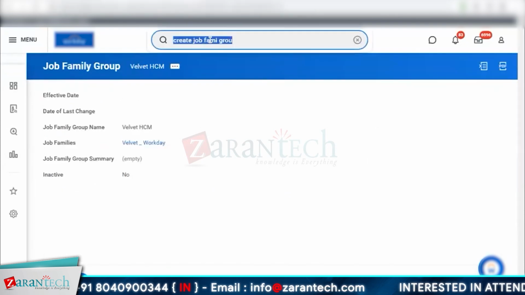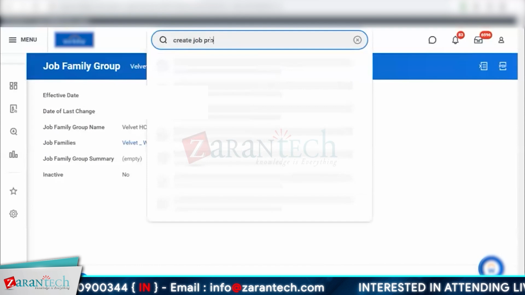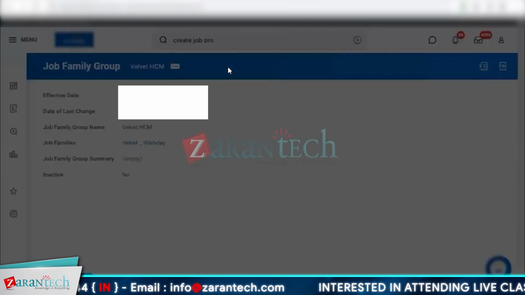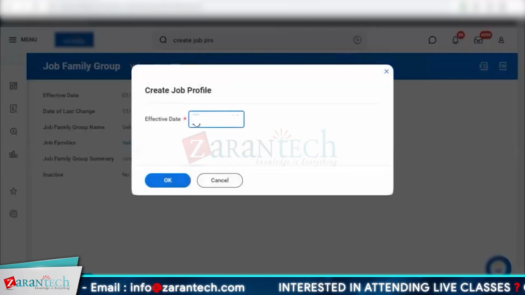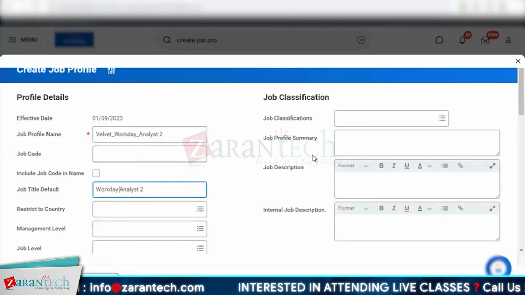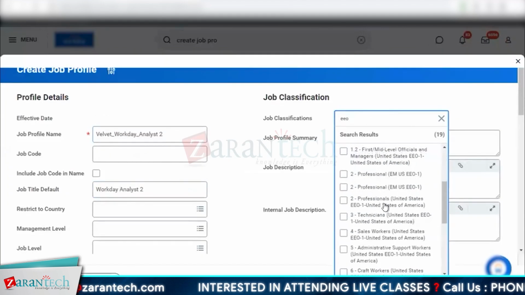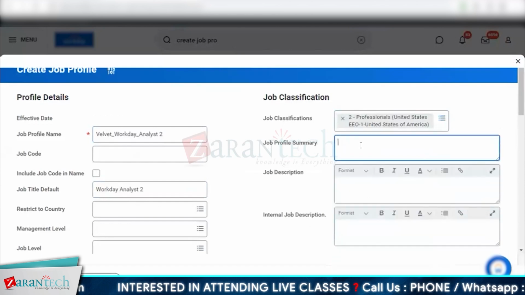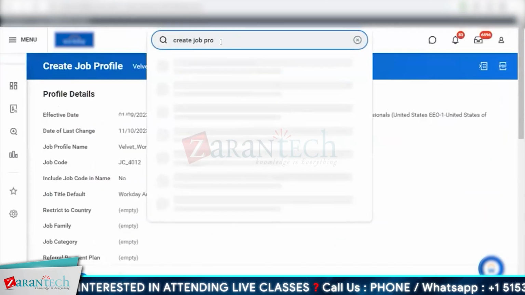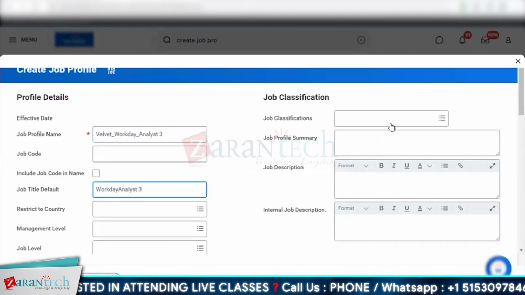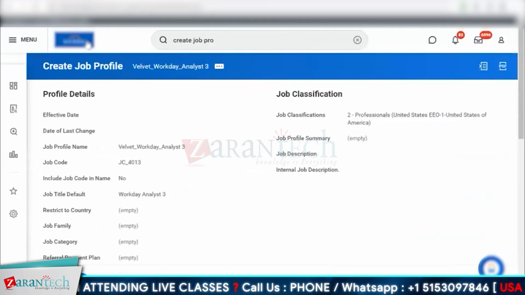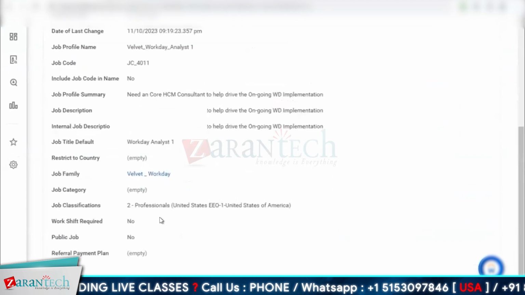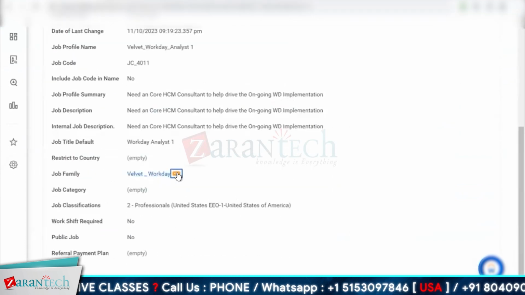Okay, so I'll create multiple profiles now quickly so that we can see how it makes the difference. In testing, even if you don't add these values, it's okay. Just keep the name. That's more important. Now I'll go back to my job family and I'll edit it.